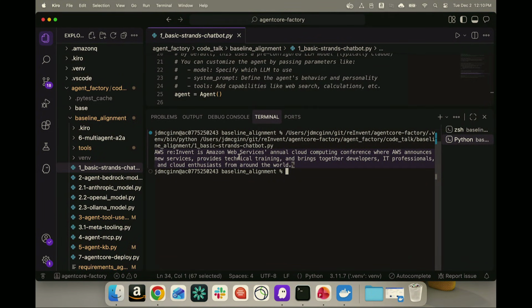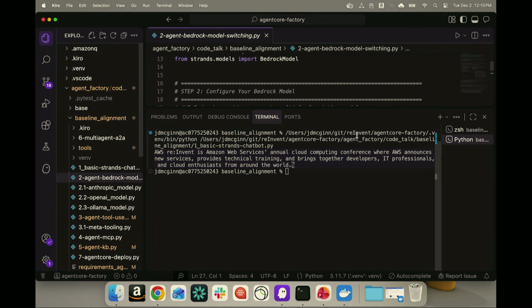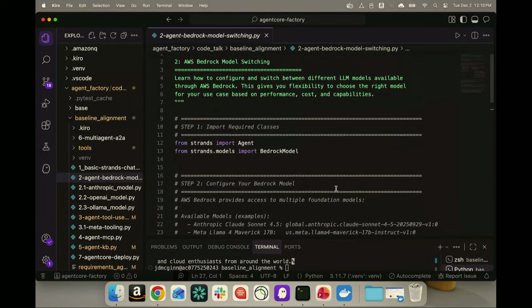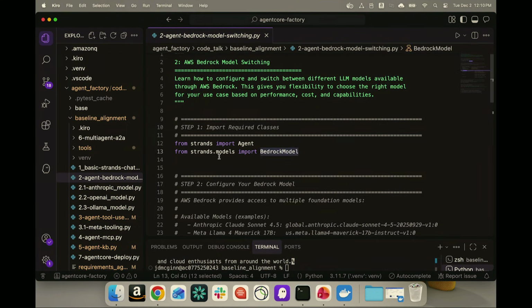It just takes you a few lines of code to create an agent and to deploy that agent as well. But there'll be times when we need to select a particular model, right? In the first case, what happened was we used the default model. In that case, it will use Claude Sonnet 4.0. But if I wanted to use a particular model, all that I need to do is import BedrockModel from Strands.